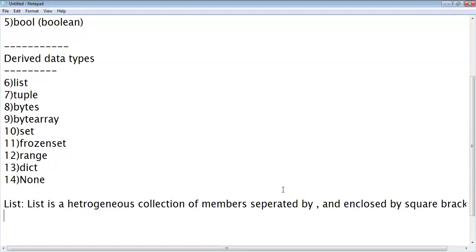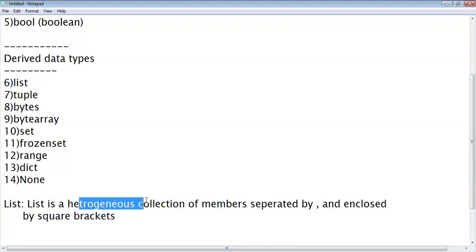Okay, this is the definition of a list. How to define a list in Python? List is a heterogeneous collection of members. That means all the elements need not be of the same type, and the elements should be separated by comma, and the elements should be enclosed within square brackets. If you define in this fashion, Python will treat the object as a list category.